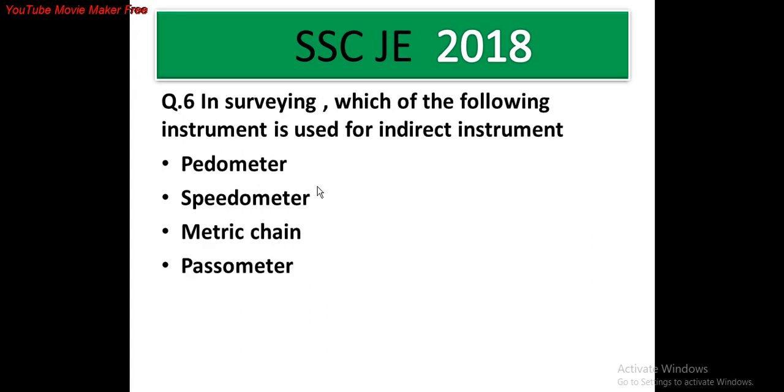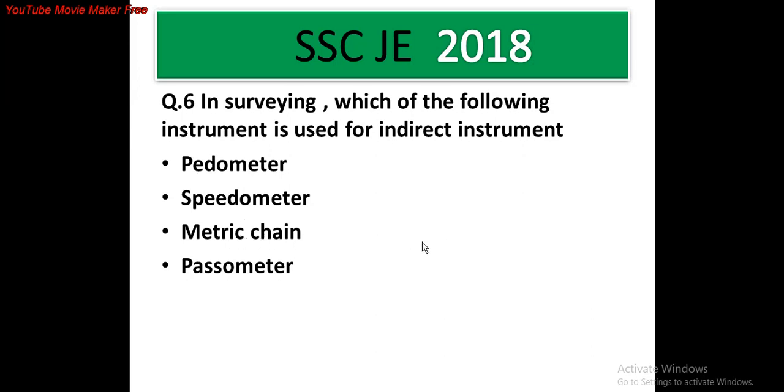Question number 6. In surveying, which of the following instruments is used for indirect measurement? The options are A, pedometer, option B, speedometer, option C, metric chain, and option D, pesometer. Indirect measurement is done by metric chain. The answer is metric chain.